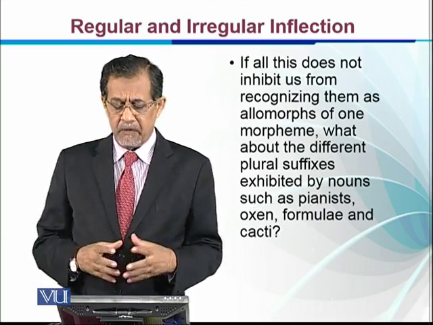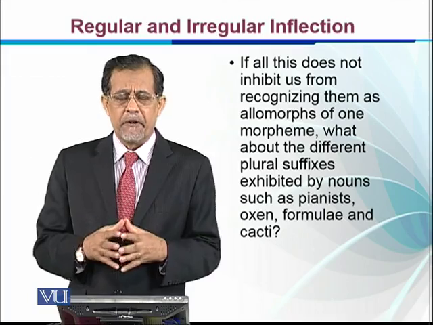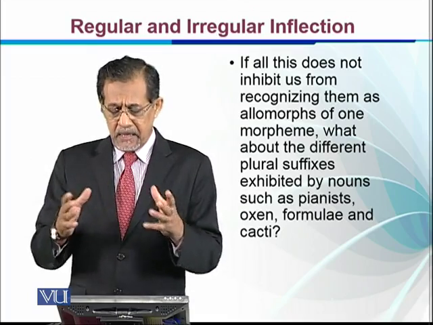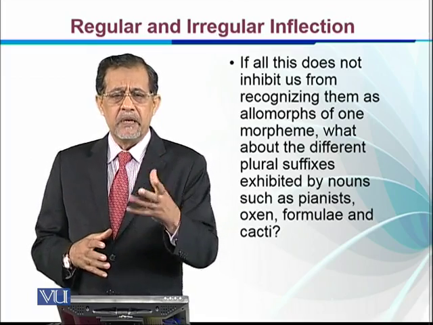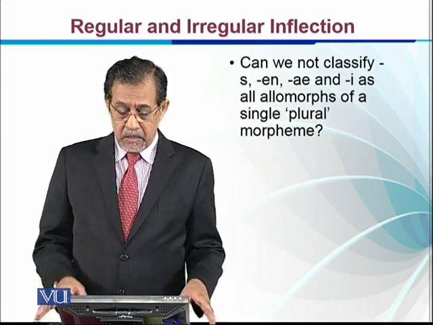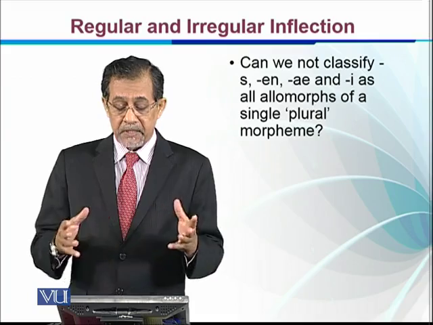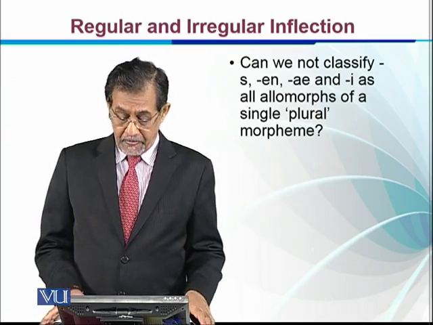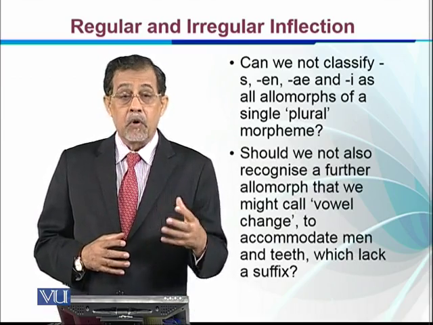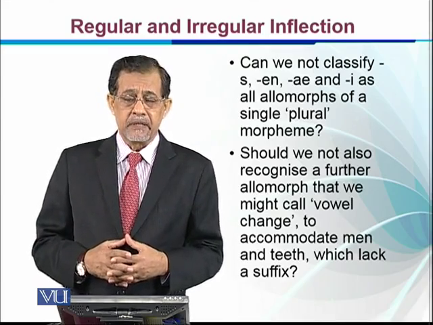If we see that s or es are allomorphs, why not consider en and i or ae as allomorphs of the same plural morpheme? So this is a question. Can we not classify s, en, a or i as allomorphs of a single plural morpheme? Should we not also recognize a further allomorph that we might call vowel change to accommodate men and teeth, which lack a suffix?